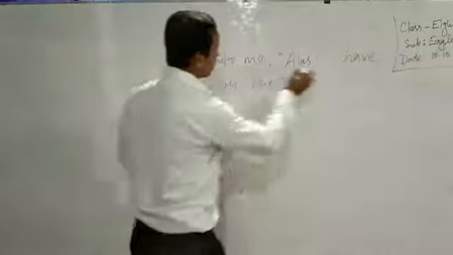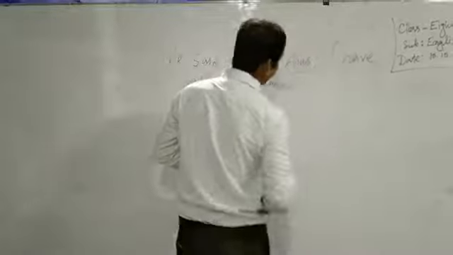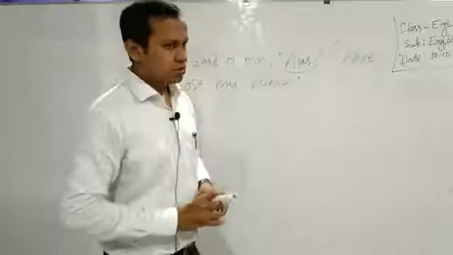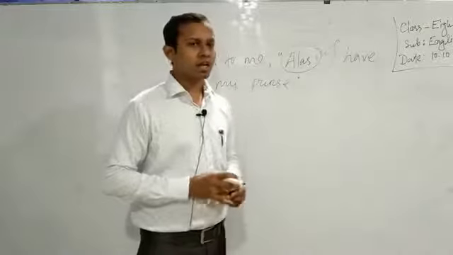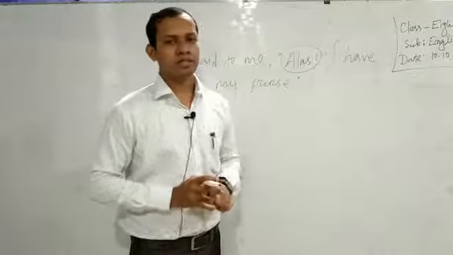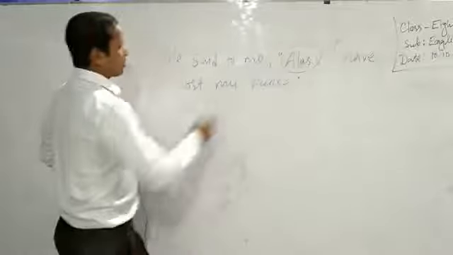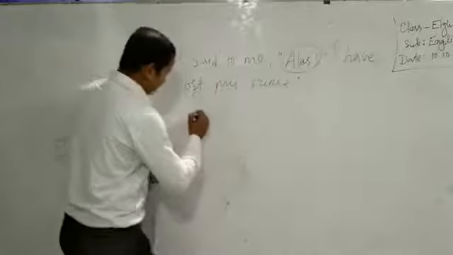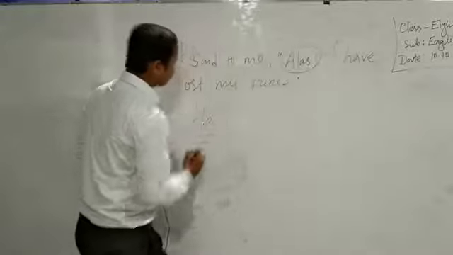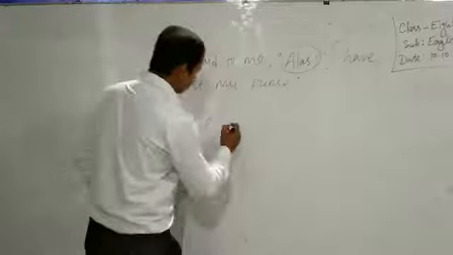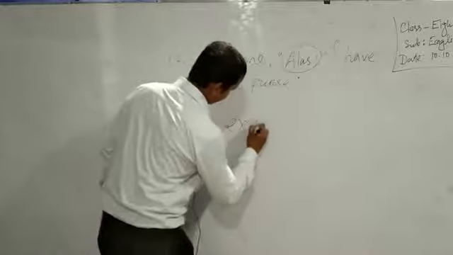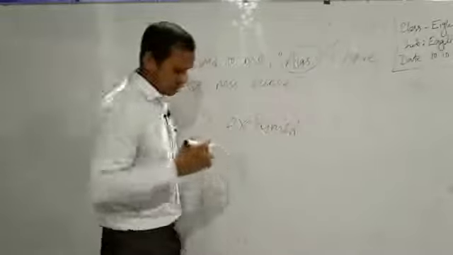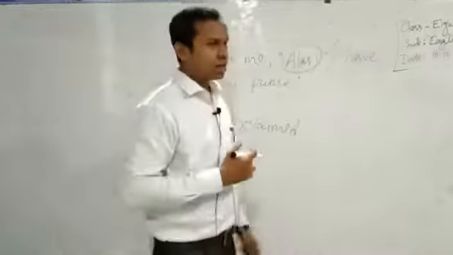So here we have alas as an exclamation, that means it's an exclamatory sentence. I have told you again and again that all sentences will become assertive sentences. So the alas should be connected to the verb. So the answer will be he exclaimed, and this is a sorrowful thing, or here we have grief.